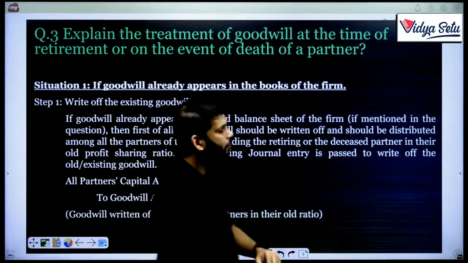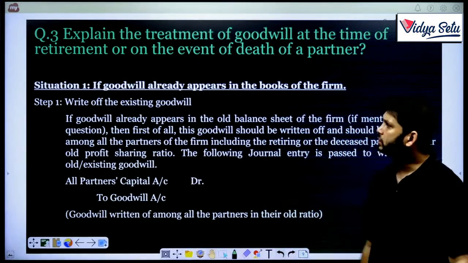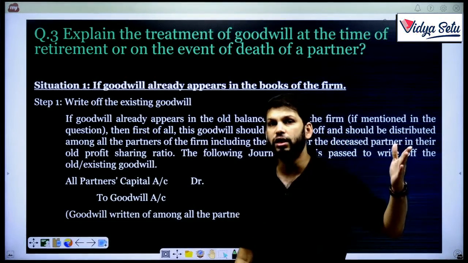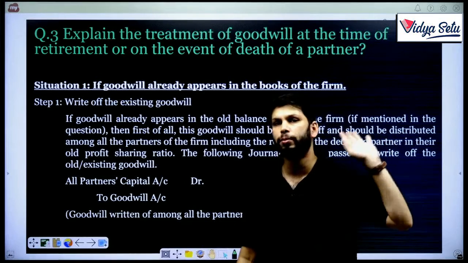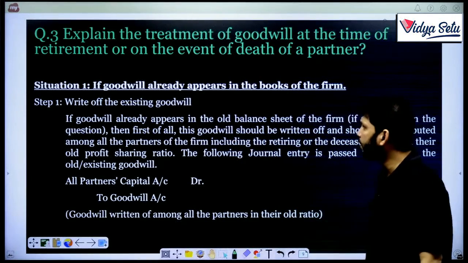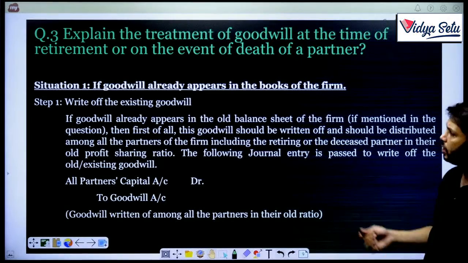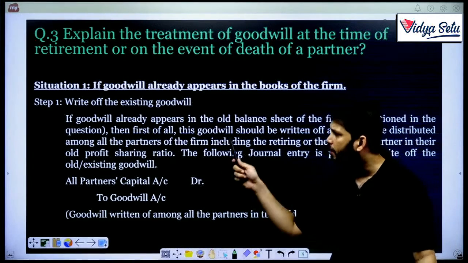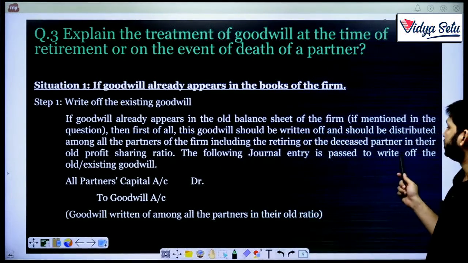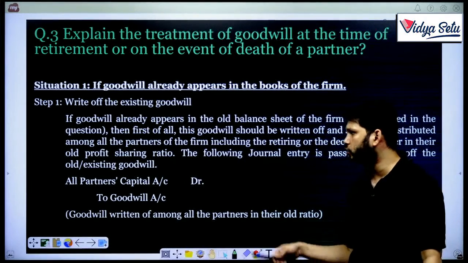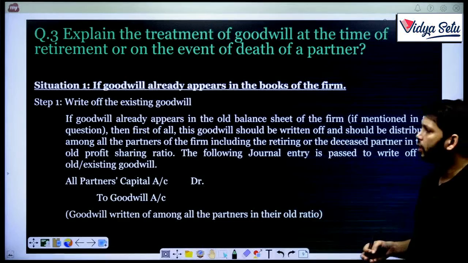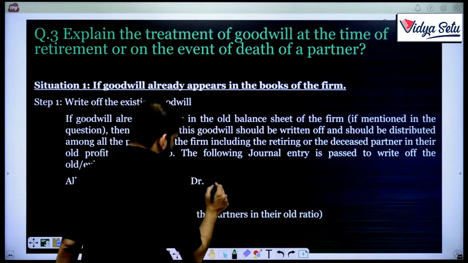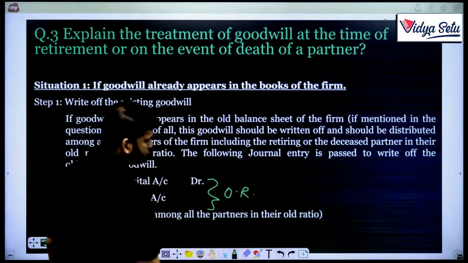If goodwill already appears in the books of the firm, what happens then? Step 1, write off the existing goodwill. Whatever goodwill is given in the balance sheet in the question, write it off in the old ratio amongst the old partners. It should be distributed among all the partners of the firm, including the retiring or the deceased partner, in their old profit sharing ratio. The following journal entry is to be passed to write off the old or existing goodwill: all partners' capital accounts debit to goodwill account, in their old ratio.